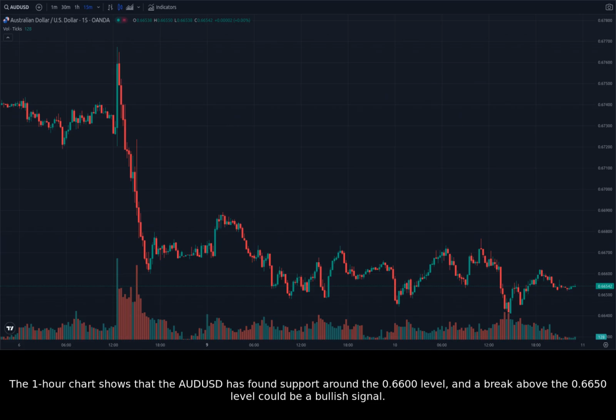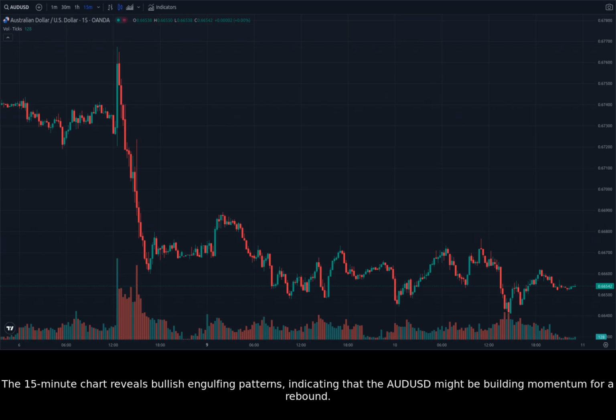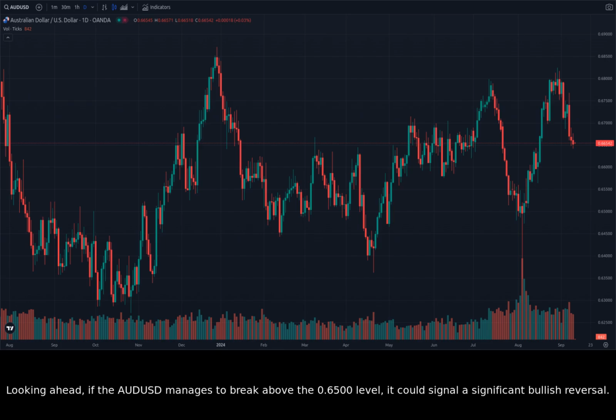The 1-hour chart shows that the AUDUSD has found support around the 0.6600 level, and a break above the 0.6650 level could be a bullish signal. The 15-minute chart reveals bullish engulfing patterns, indicating that the AUDUSD might be building momentum for a rebound. Looking ahead, if the AUDUSD manages to break above the 0.6500 level, it could signal a significant bullish reversal. However, if the pair fails to hold above the 0.6400 level, it could indicate further downside potential.